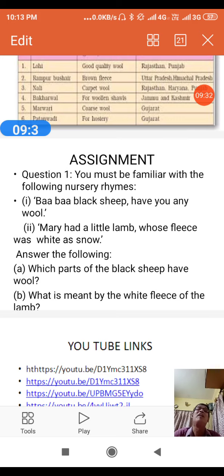I hope everybody remembers the sweet memories of nursery class. Now, based on these 2 rhymes, you answer only the following 2 questions. Number 1, which part of a black sheep has wool? Number 2, what is meant by the white fleece on the lamb?